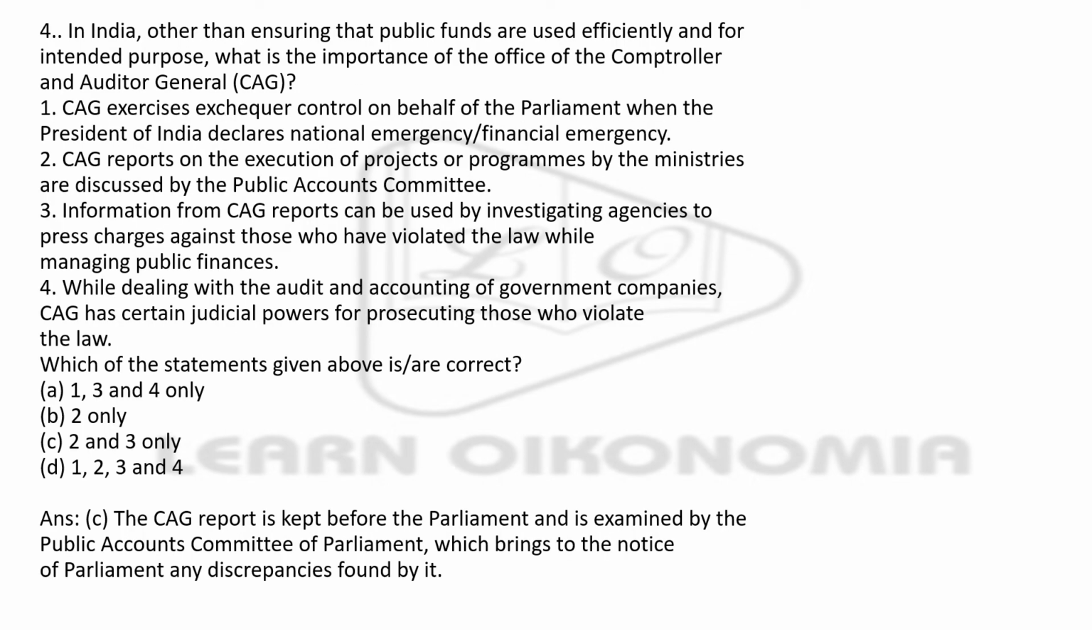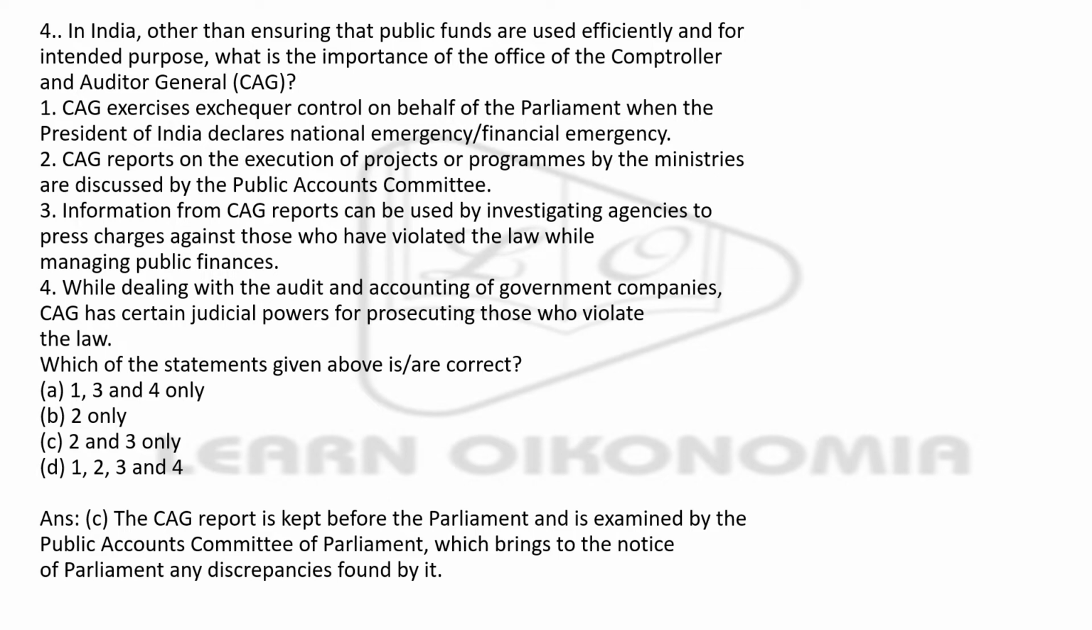Next question. In India, other than ensuring that the public funds are used efficiently and for the intended purpose, what is the importance of the office of the Comptroller and Auditor General? This person is known as CAG, a short form of Comptroller and Auditor General. And you are given certain statements. CAG exercises exchequer control on behalf of the Parliament when the President of India declares national emergency or financial emergency.